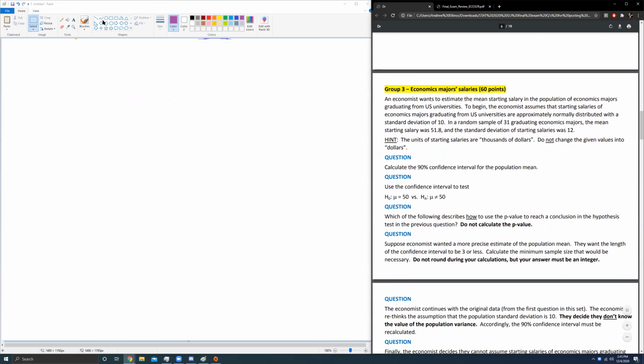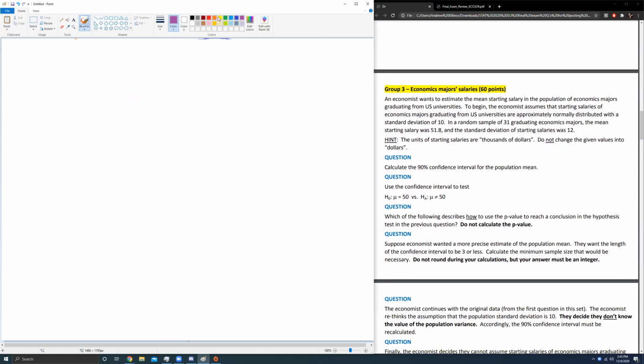And we have another question. This usually has several one mean questions right in a row. But this time we're saying something different about whether we use the t distribution rather than the z distribution using CLT. So let's start with the first question. It says calculate the 90% confidence interval for the population mean.